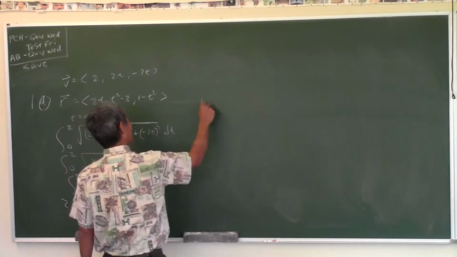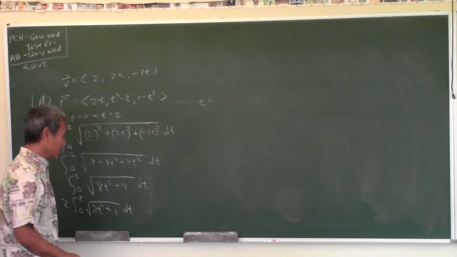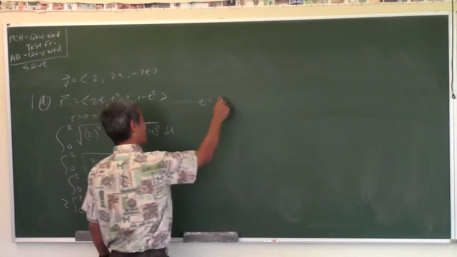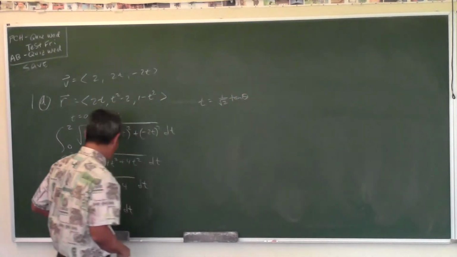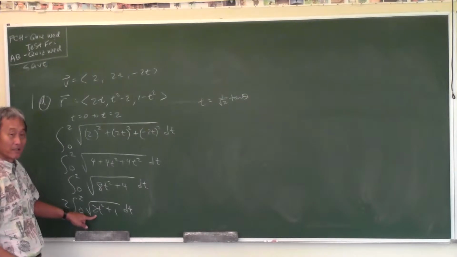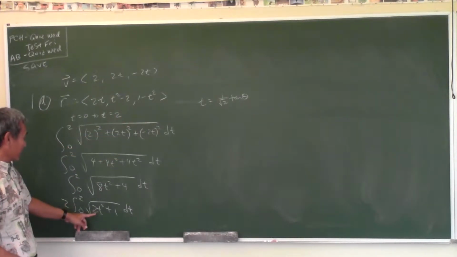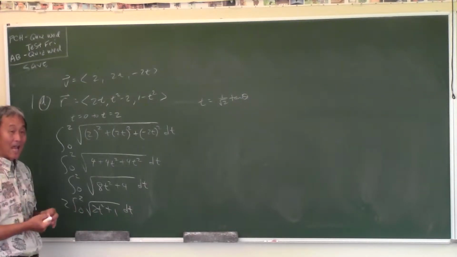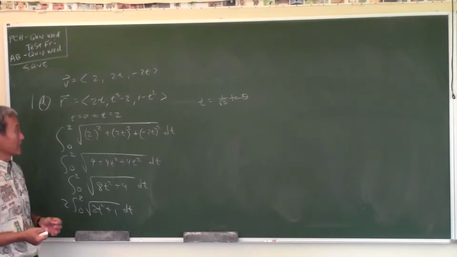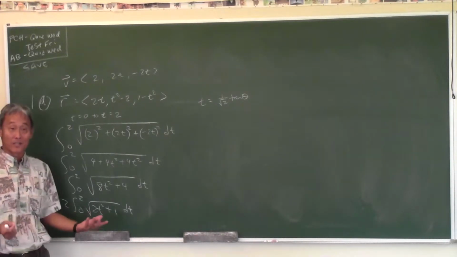What would I let t equal to? Wait, I thought root 2 tan theta. No, it's close. It's 1 over root 2 tan theta, because you have to cancel out that 2. Because if you go root 2 tan theta, then you're going to get 4 tangent squared theta plus 1, but that's not an identity. Tangent squared theta plus 1 is the identity. So you always want to try and make it match the identity. That's what the trig substitution is.